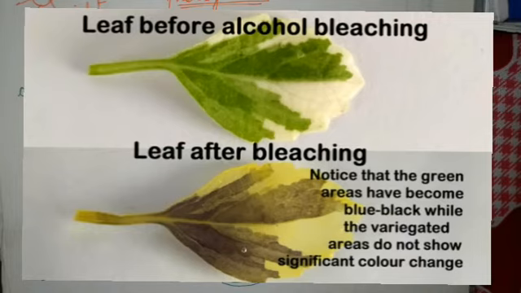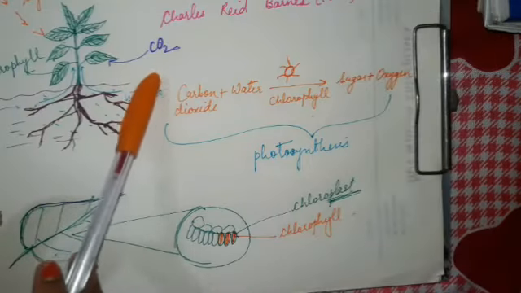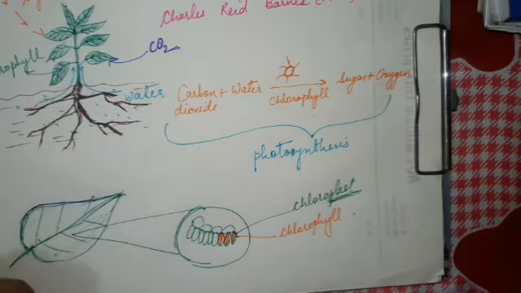We can say that wherever the chlorophyll is present, only there the starch is present, whereas the colorless part of the leaf is without starch, and therefore the leaf without the chlorophyll cannot undergo photosynthesis. Now we will see how the carbon dioxide is taken in inside the plant.